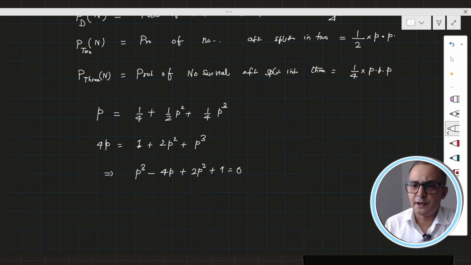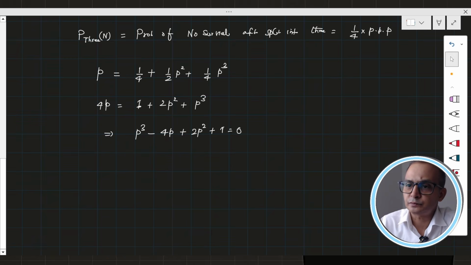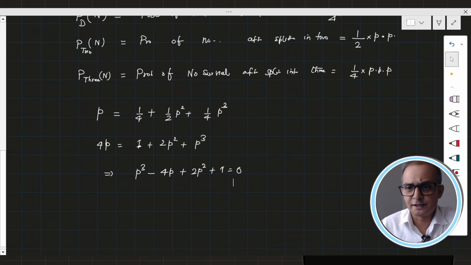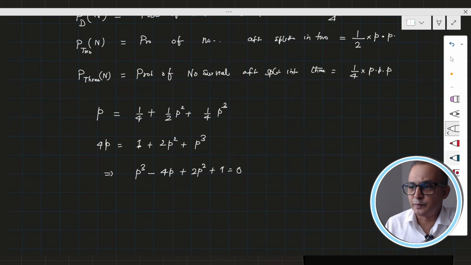Now we can apply the rational root theorem, and we see whether 1 is a possible solution or not. So let's substitute p equal to 1. If I substitute, that is going to be 1 plus 2 minus 4 plus 1, which is 0.